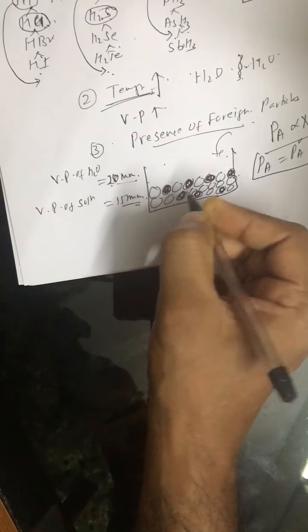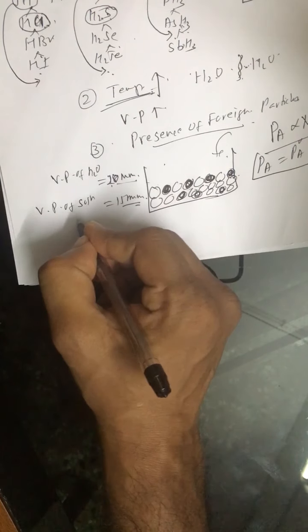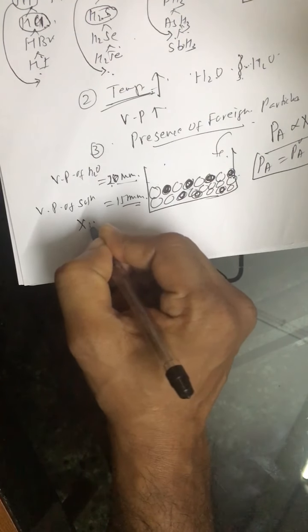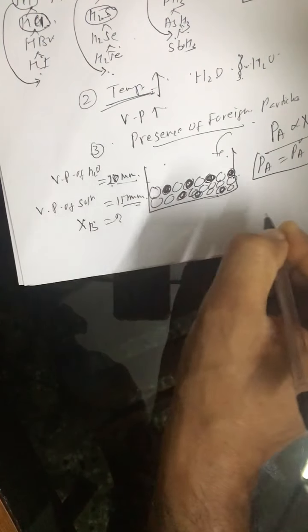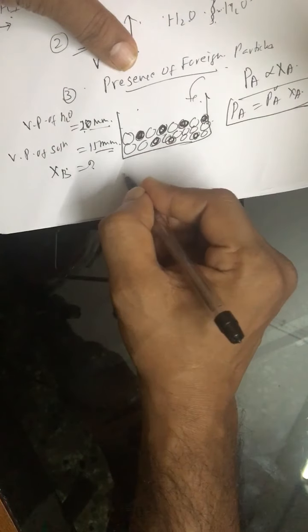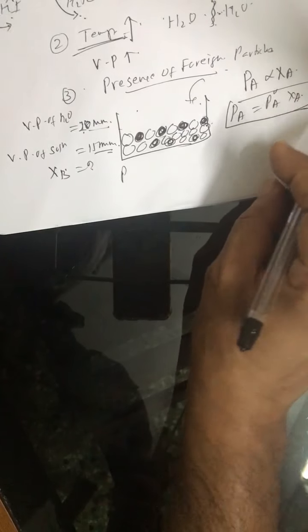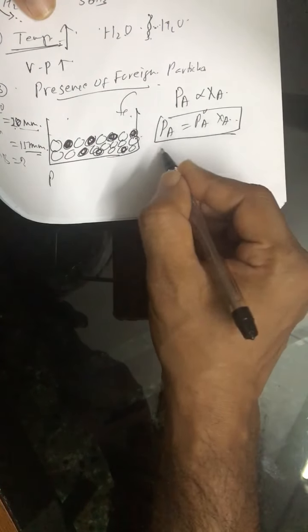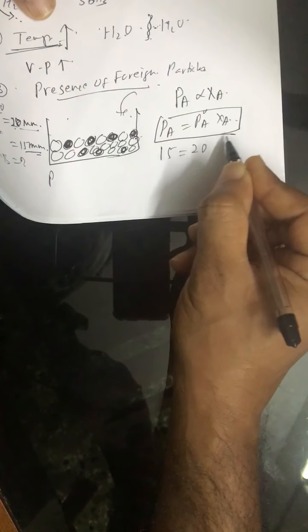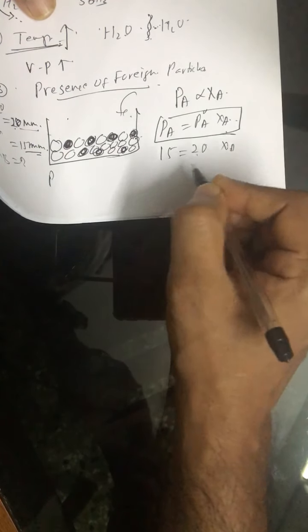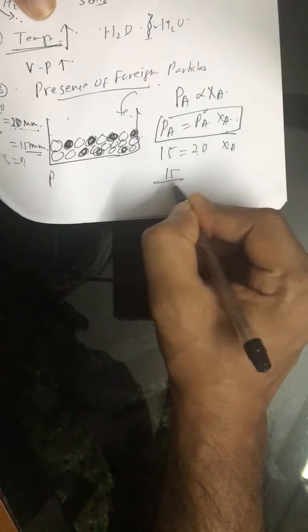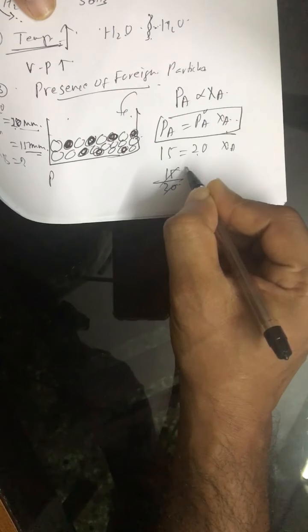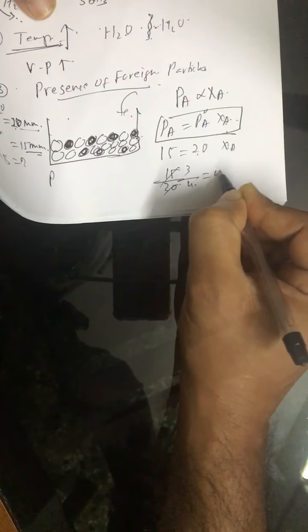We want to find the mole fraction of solute, x of B. We use the relation PA is equal to P0A x of A. So 15 is equal to 20 times x of A, and x of A is 15 by 20, that is 3 by 4 or 0.75.